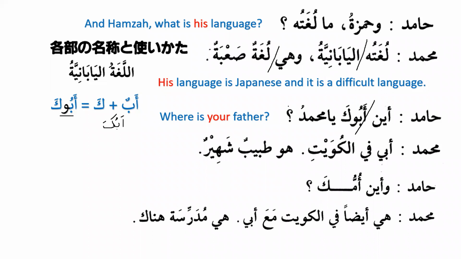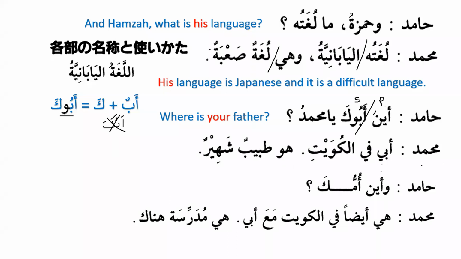Aina abuka ya Muhammadu, and we know that abuka is subject and aina is predicate. Why is aina predicate? Because aina is a dharf, and dharf and preposition cannot be subject, they will always be predicate. So aina abuka ya Muhammadu, where is your father, O Muhammad? So did you get this idea? Whenever we have abun, and with abun we have an attached pronoun, then we have to say abuka. Excellent.